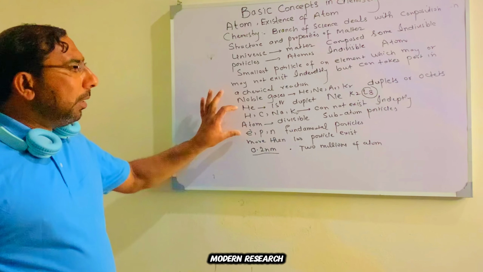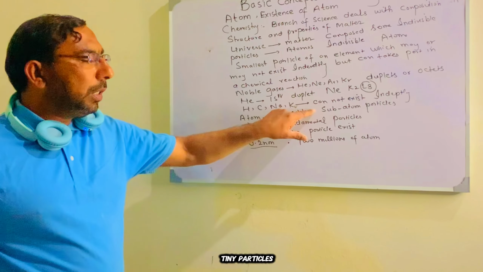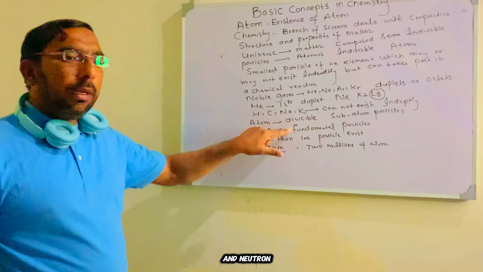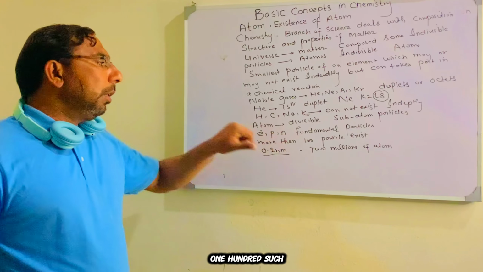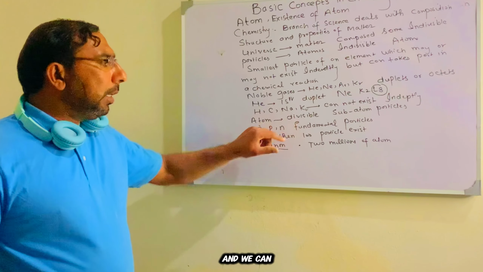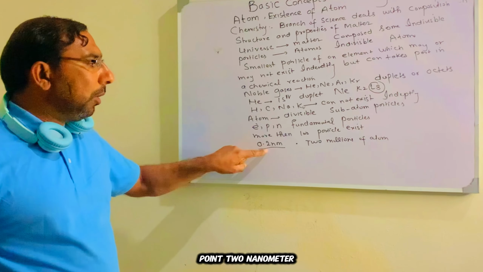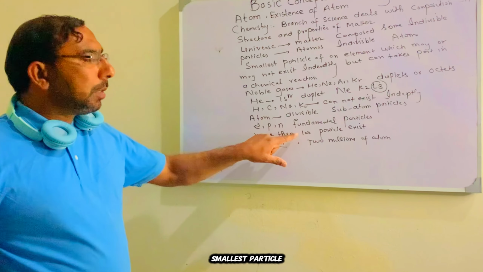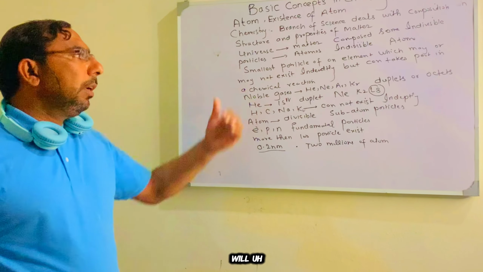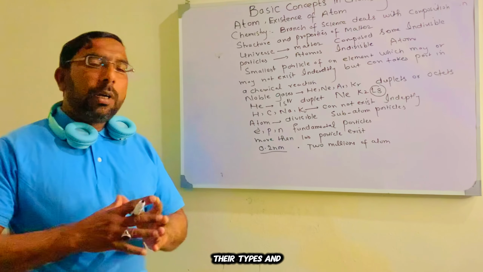And according to modern research, atom is divisible. It is further composed of some tiny particles called subatomic particles like electron, proton, and neutron. And more than 100 such types of particles can exist within an atom. And we can imagine the size of atom lies at 0.2 nanometer. That is an extremely small particle. And in our next video, we will talk about the concept of molecule, their types, and their properties.